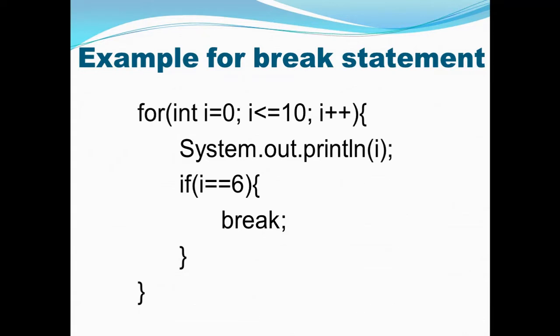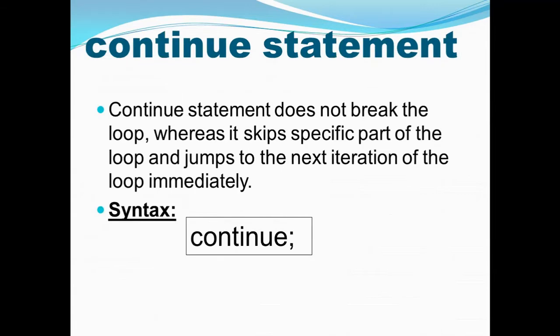So moving to continue. The continue statement does not break the loop, whereas it skips the specific part of the loop. Suppose we take the last example. In the last example, whenever i reached 6, it would break. But if we are using continue, then it will skip that 6 and print the next values. So it will print 0, 1, 2, 3, 4, 5, not 6. Then after 5 it will be 7, 8, 9, and if we are including 10 also, it will print 10, otherwise it will print till 9 if it is less than 10.